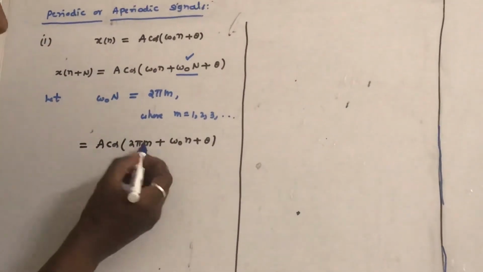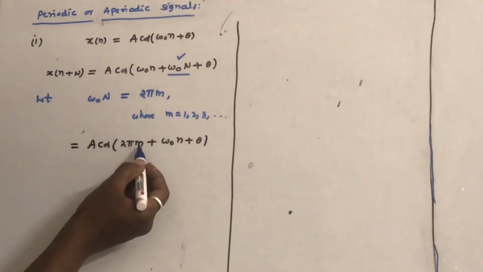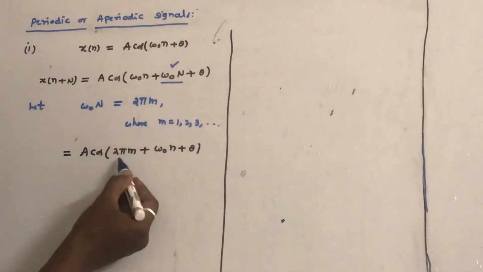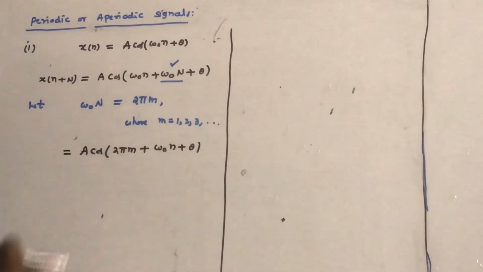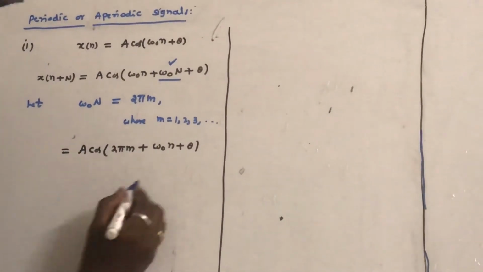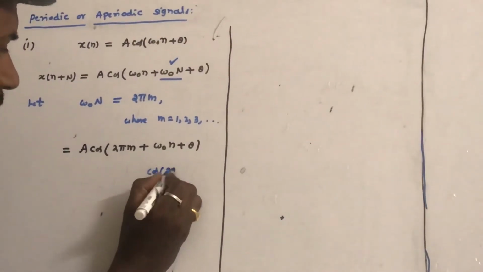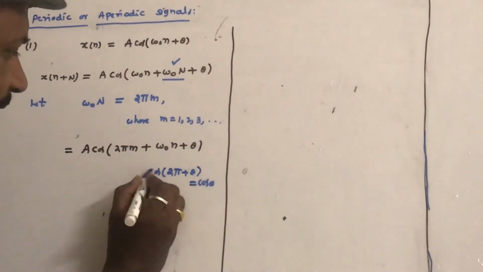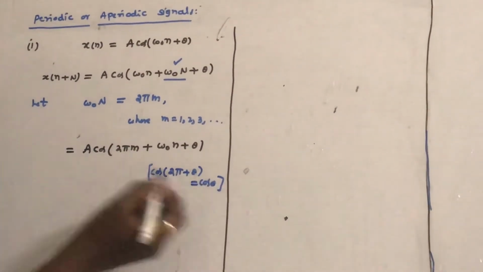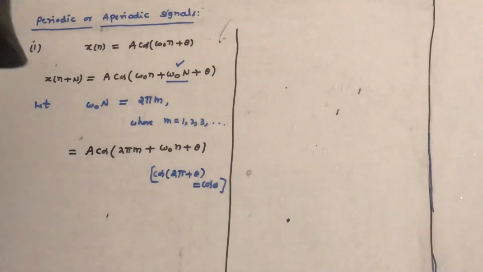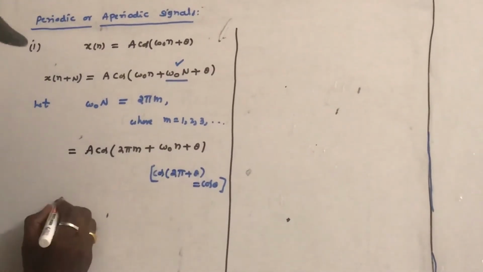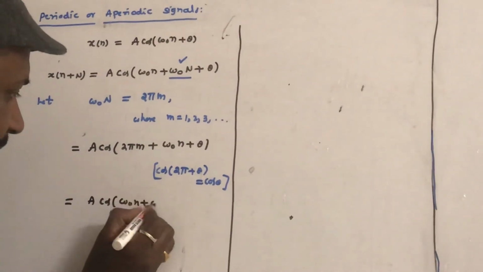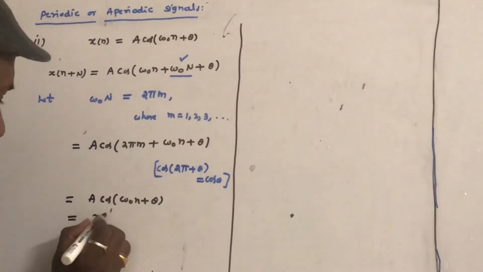For any value of m equal to 1, 2, 3 and so on, cos of 2 pi plus theta is equal to cos theta, and 4 pi plus theta is also equal to cos theta, from trigonometric identities. So this is equal to A cos of omega 0 n plus theta, which is equal to x of n.